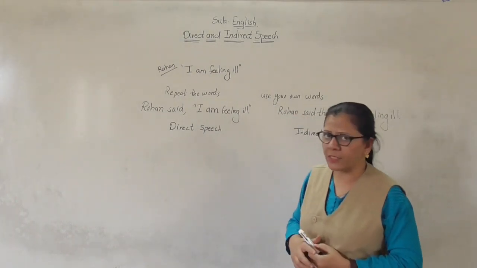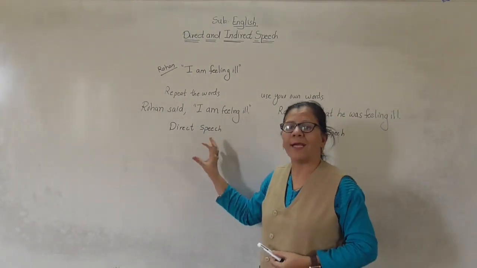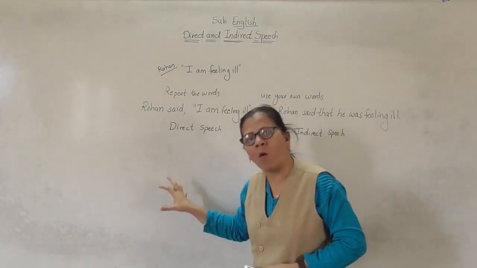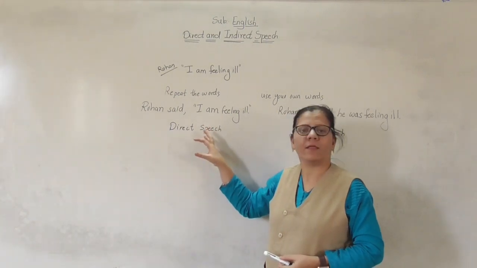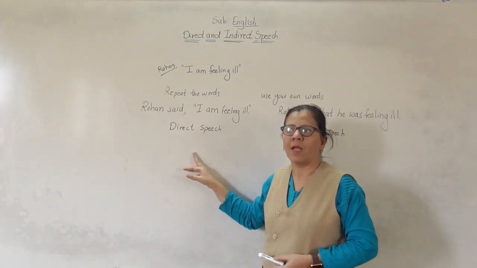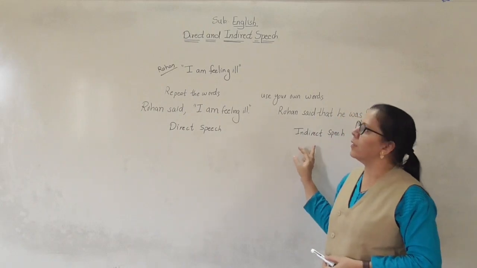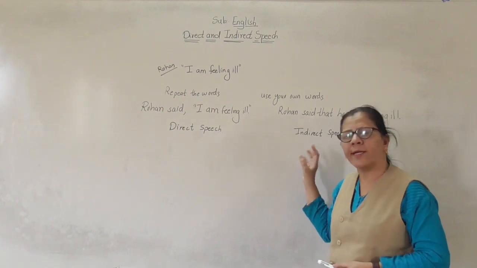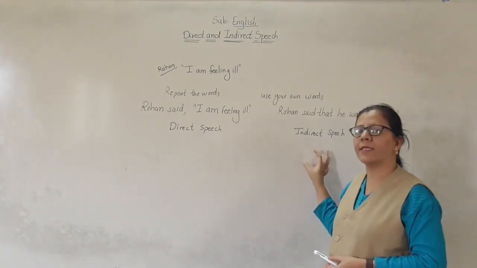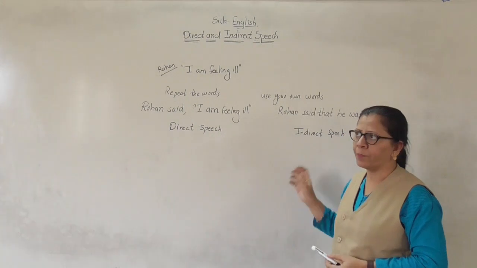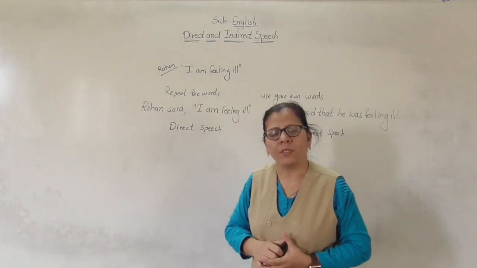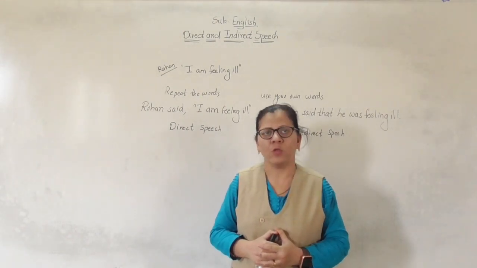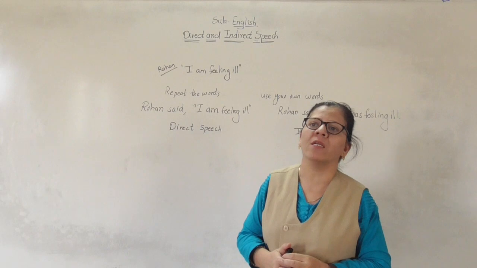So what is direct speech? When we report the exact words spoken by the speaker and put them in inverted commas, then it is said to be direct speech. And when we report in our own words without the use of inverted commas, then it is said that it is indirect speech. Okay. Now there are certain rules to change direct speech into indirect speech. So first is change in tense.